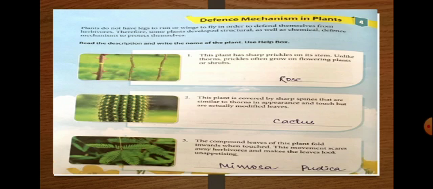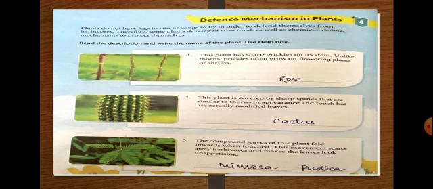First is, this plant has sharp prickles on its stem. Unlike thorns, prickles often grow into flowering plants. Means prickles are present, thorn-like structures, but further they develop into flowery parts. So they are rose. Second, this plant is covered by sharp spines that are similar to thorns in appearance and touch, but they are actually modified leaves. So in science, I think you had learned that cactus had modified leaves in the form of thorns. Okay, so the plant is cactus.